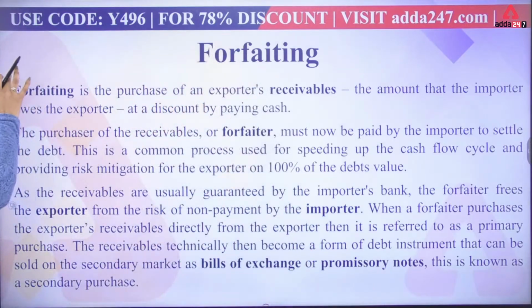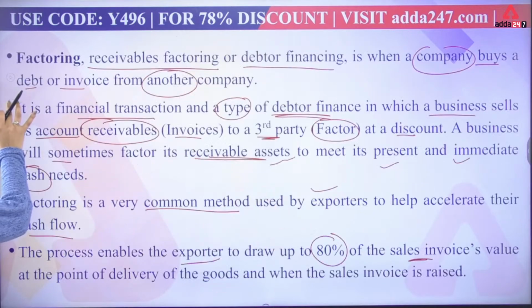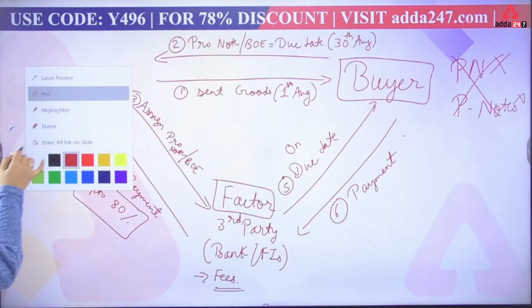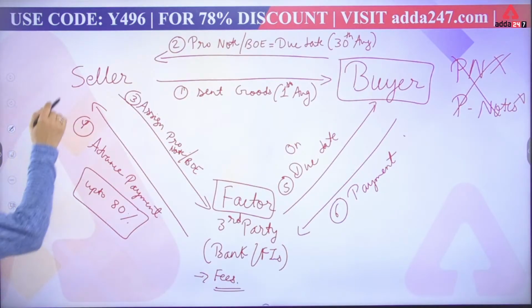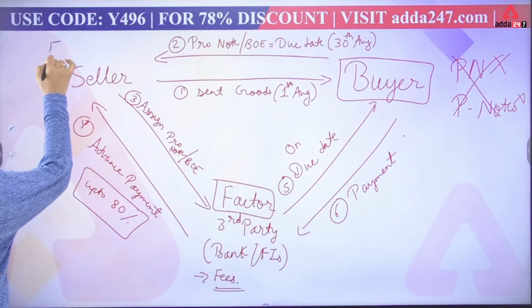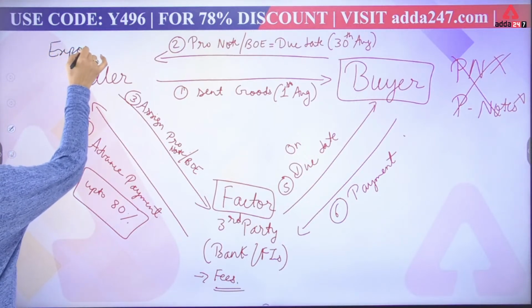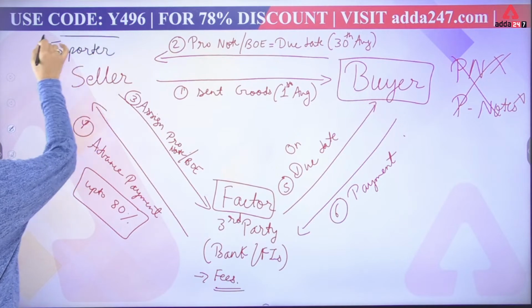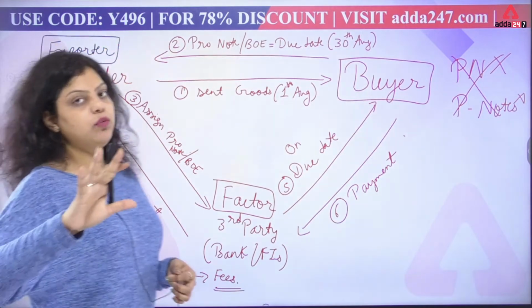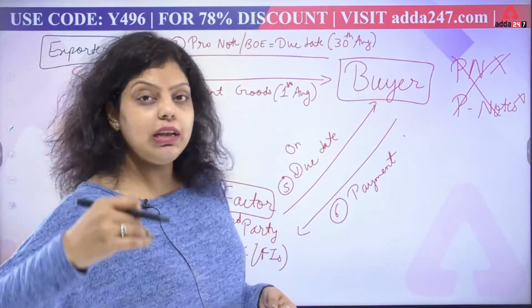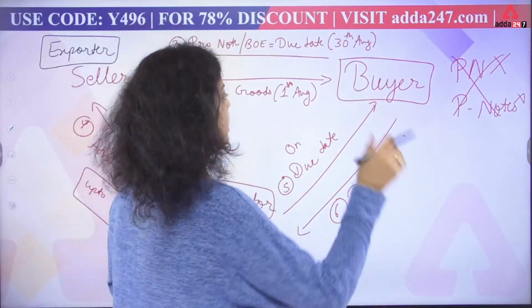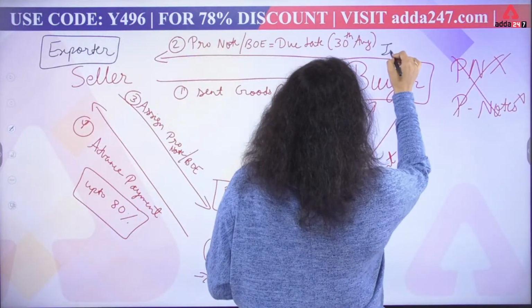If we talk about the mechanism, what changes will be there in comparison to the seller? We will have the exporter. When we talk about forfeiting, in place of seller we will use the word exporter, and in place of buyer, we will use the word importer.